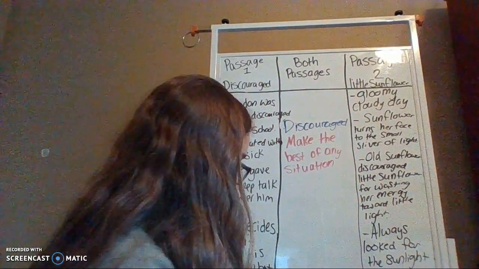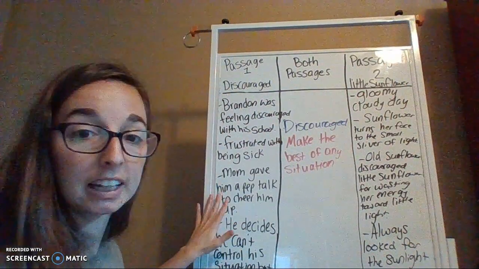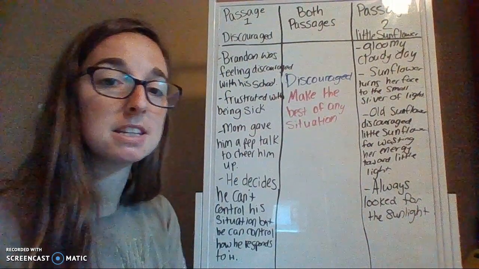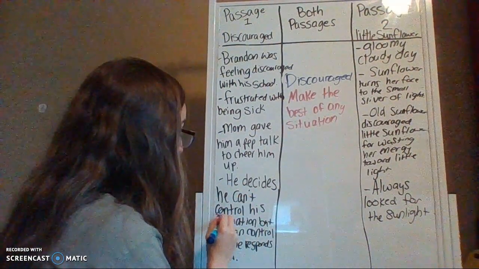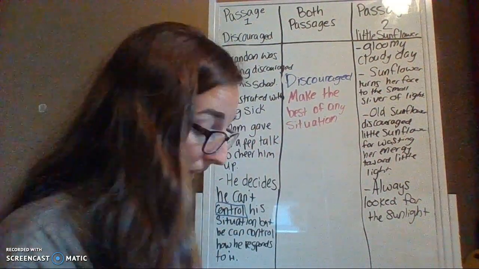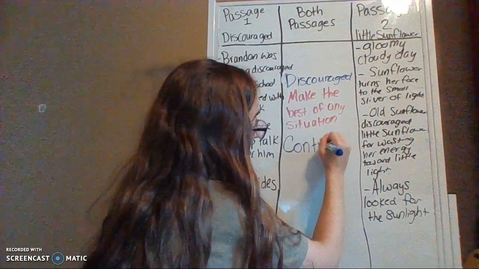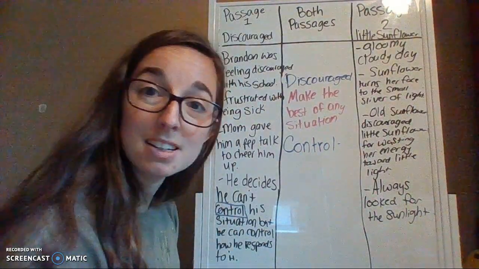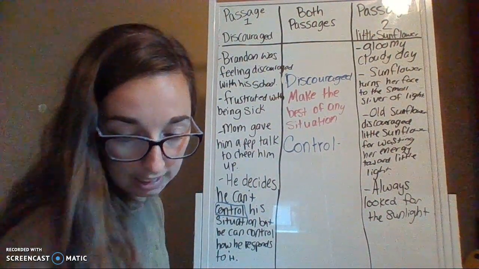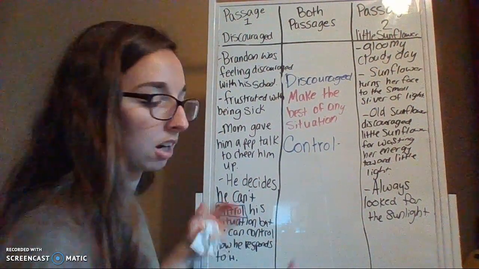Okay, and there's another word that kind of popped up, something that Brandon said specifically, that he can't control his situations. And Sunflower can't control the weather. So, control could be one of the topics of the story. And the theme that the author is wanting us to learn is that focus on what you can control instead of what you cannot control.